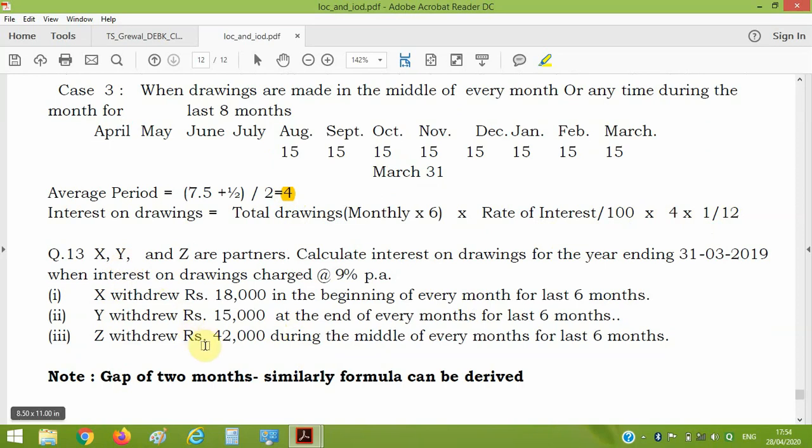And here is a question for practice. You can practice how we compute for the last 6 months, and you can do this question by assuming the first 6 months. You will definitely try how we compute the interest on drawing in all different cases. That is regular drawing. When there is irregular drawing, the product method should be utilized, and if there is regular drawing, then this method will be applied, and it is very easy. Total drawing we can compute from the question. Rate of interest is given. We have to just compute this value, that is average time, and into 1 by 12 is always there. So I think it is clear to all.